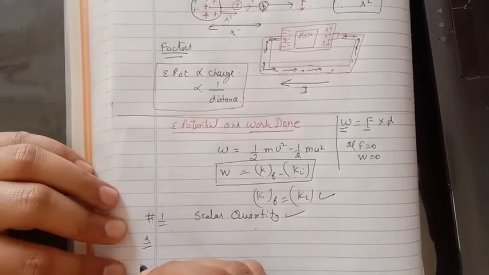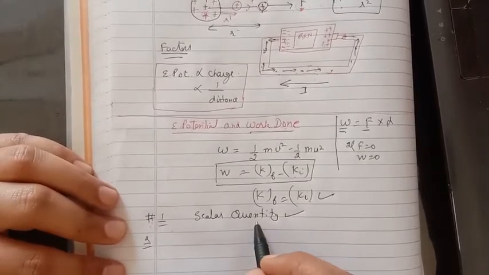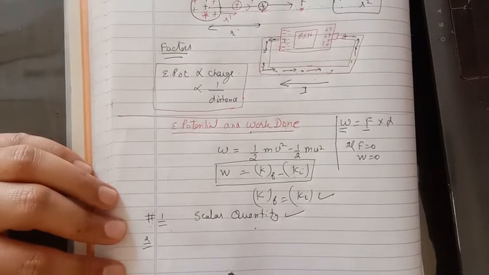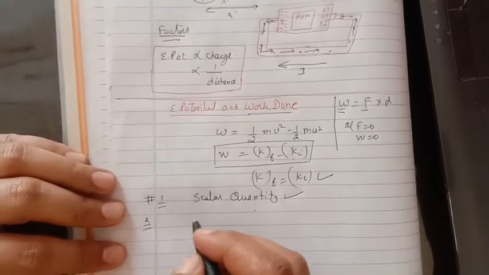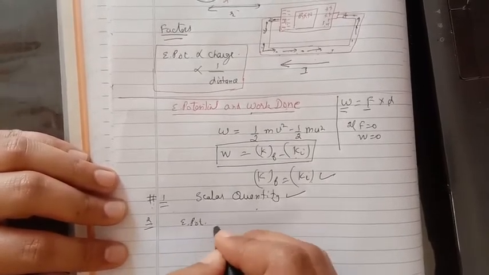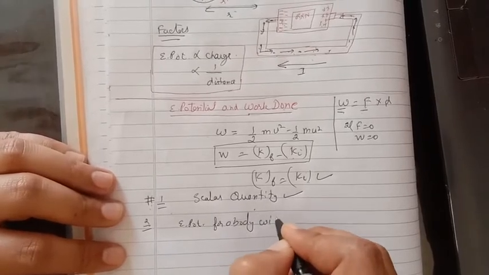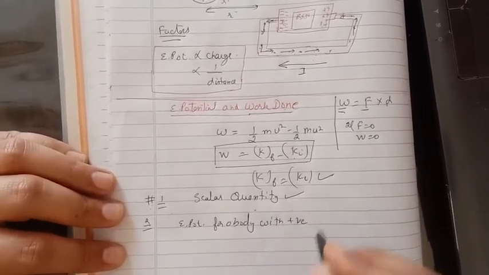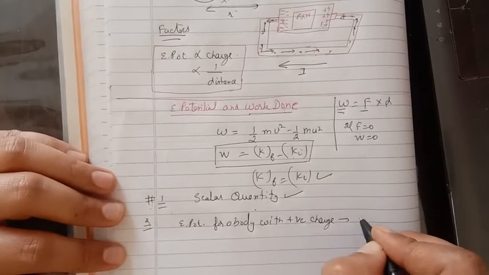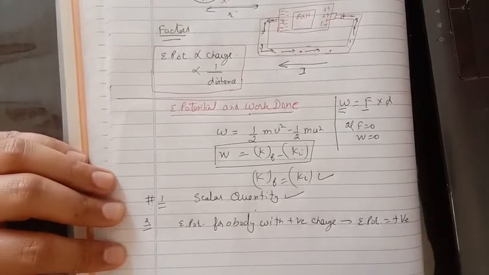Second thing, because electric potential is a scalar quantity, its value will also have a sign associated with it. If we are defining electric potential for a body with a positive charge, then its electric potential will also be positive in nature.